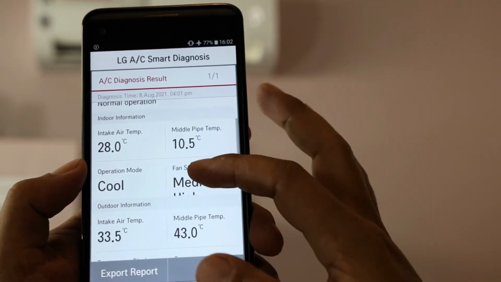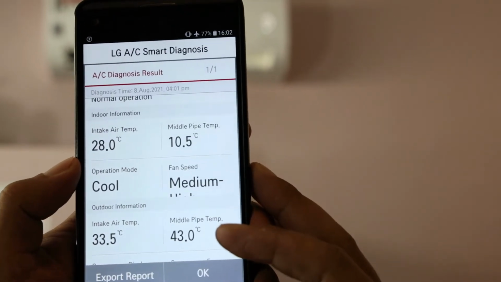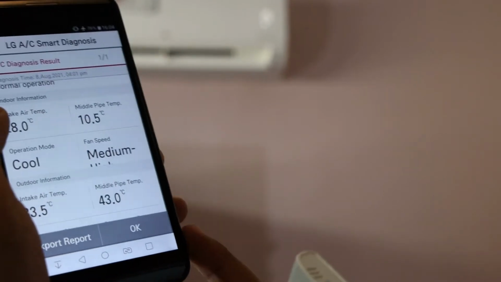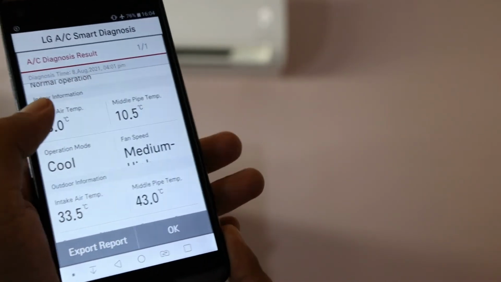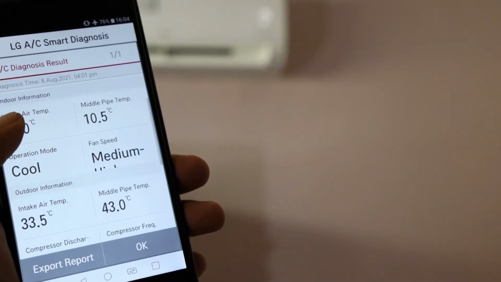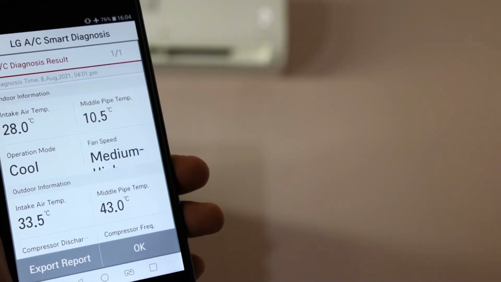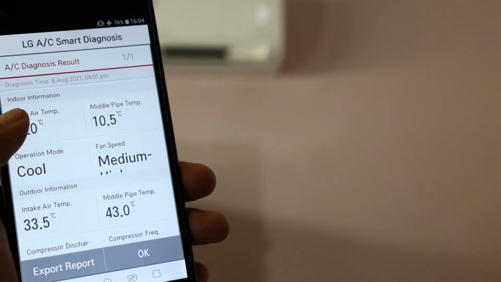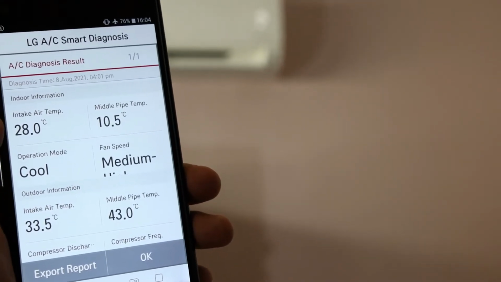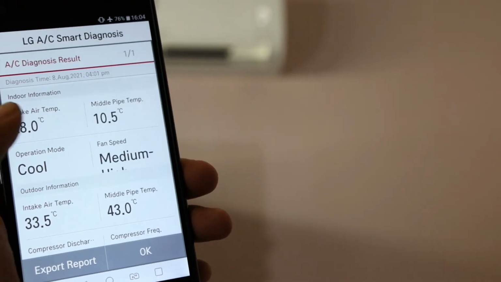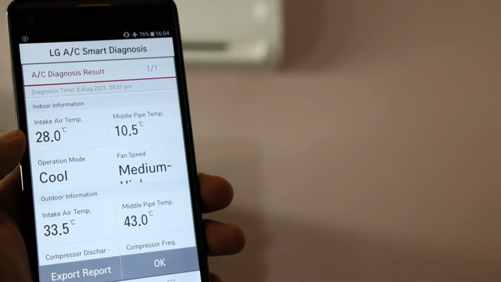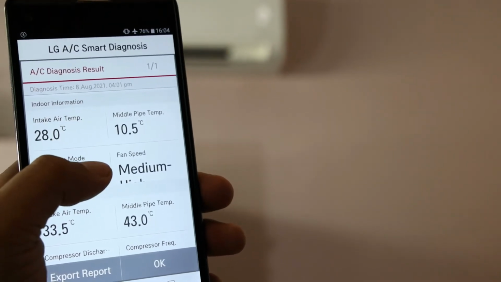Okay, let's continue. You can check indoor information. Okay, now it shows indoor information, intake air temperature. This means the room temperature going into our aircon, intake air, going back. So now it is 28.